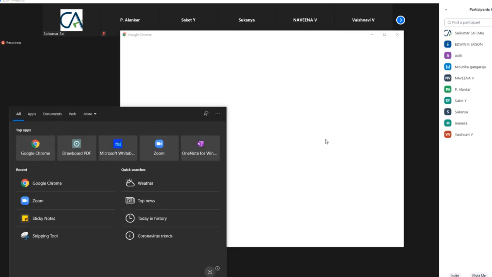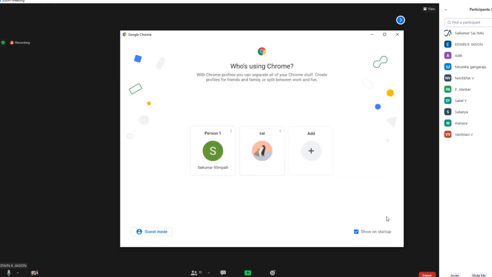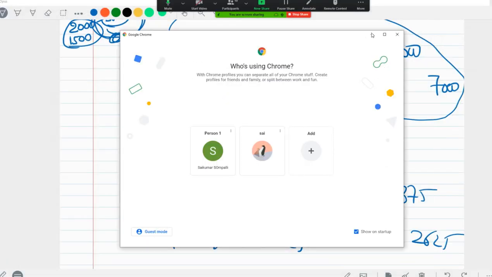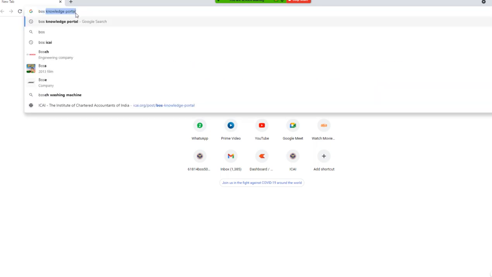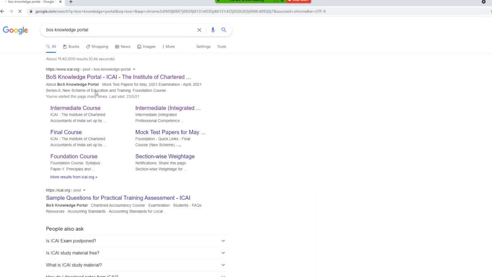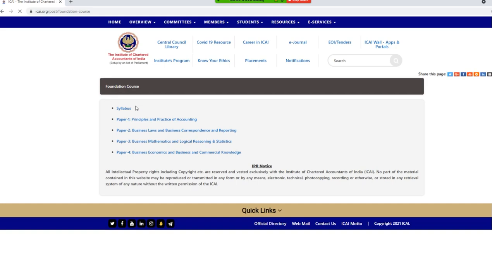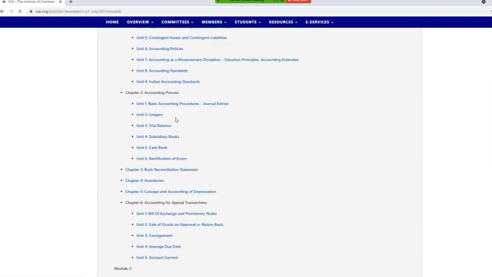You can see my screen, right? No. Okay, just a sec. So whatever problems I'm doing are from the CA material, right? So you can go to the CA material. You can type BOS, like ICAI. You can see something called Bos Knowledge Portal. Click on that, Foundation course, and then Principles and Practice of Accounting, May 2021 exams.